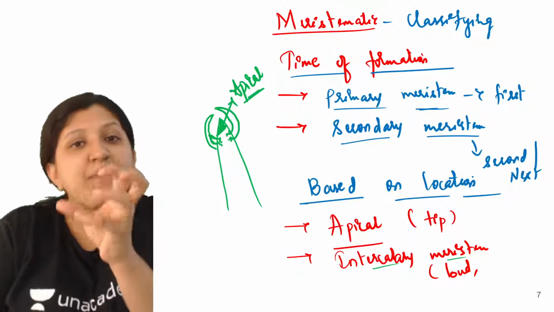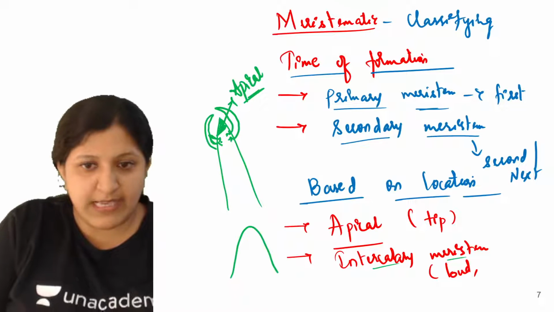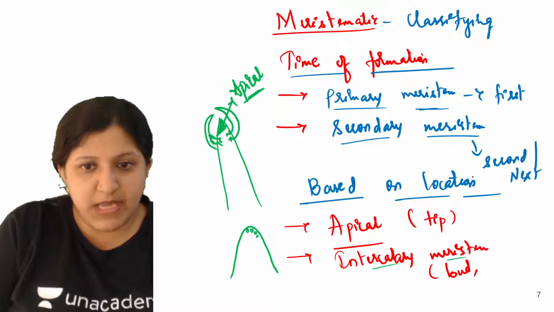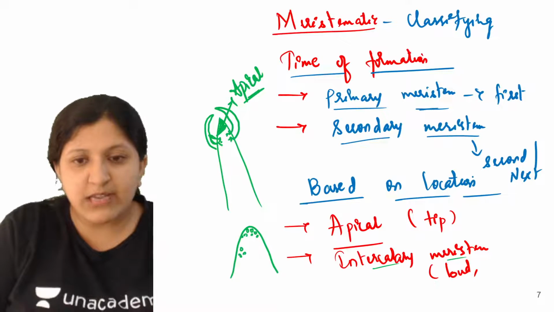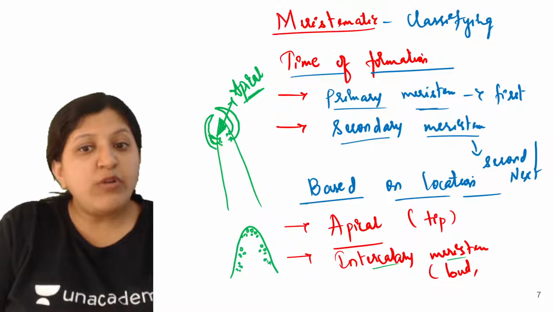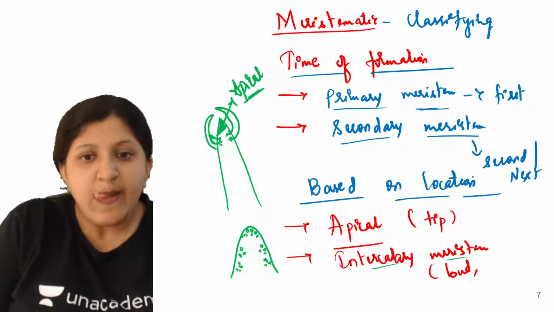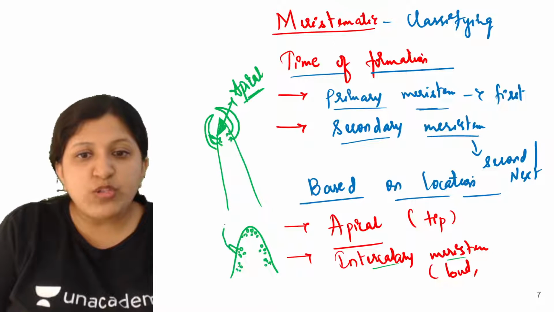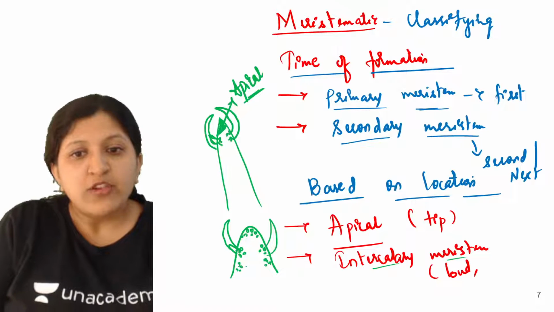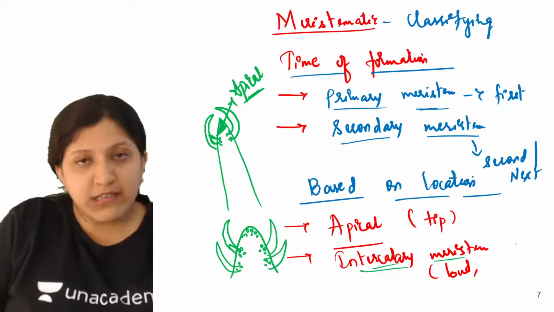So this is actually the apical meristem itself spreading. Here I'll just draw it and explain. Now this is an apical meristem. So this will separate and spread. Here one set is there, here one set is there, and again here one set is there. Depending on the location, when the apical meristem itself is separating and spreading, these cells over here will give rise to a bud. They can also give rise to a leaf as such. So from here also there might be a leaf that can come. That we call an intercalary meristem.